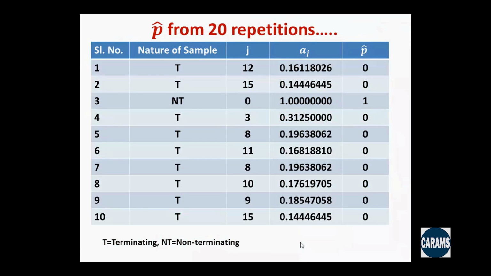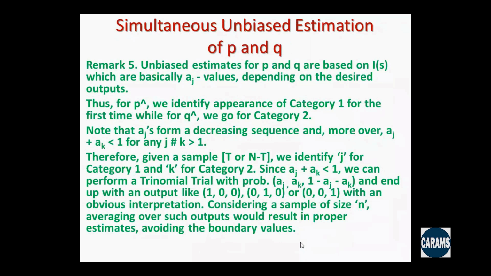So the same exercise you could carry out for this particular data set by looking at P and Q simultaneously. For every sample, we would identify J and K and compute AJ, AK, and 1 minus AJ minus AK, and then perform the trinomial trial, and end up with one of these three results, 1, 0, 0, 0, 1, 0, or 0, 0, 1, with obvious interpretation. Then averaging over all those sample outputs for a sample of size n, we would come up with P hat, Q hat, and hence R hat automatically by default in a proper way. That would avoid the boundary values and we would get the estimates.